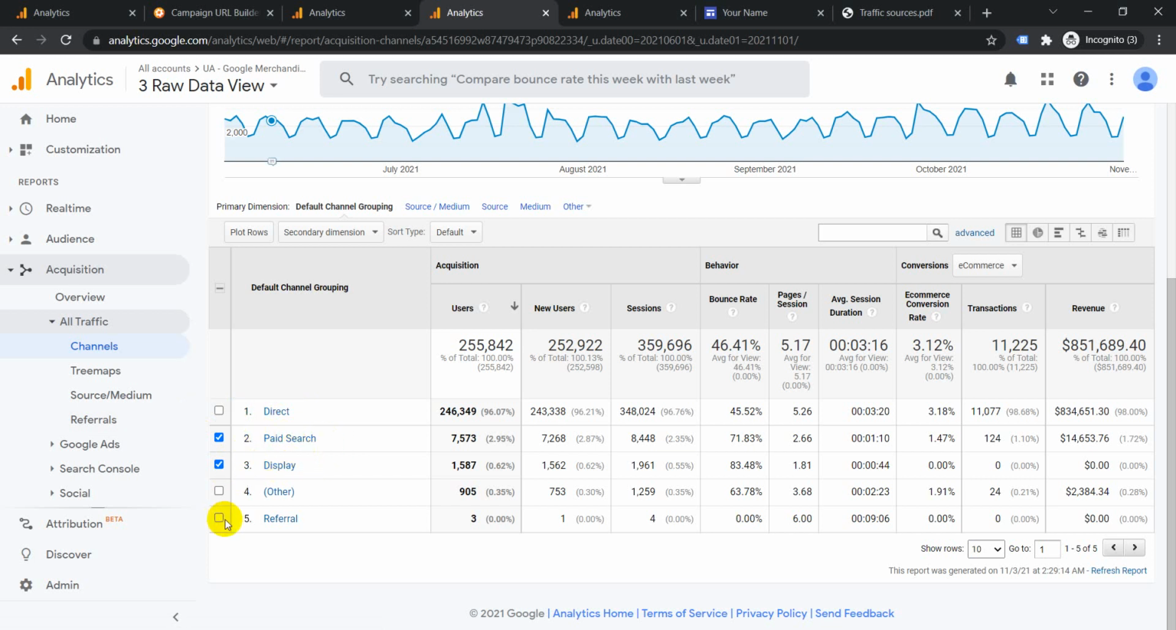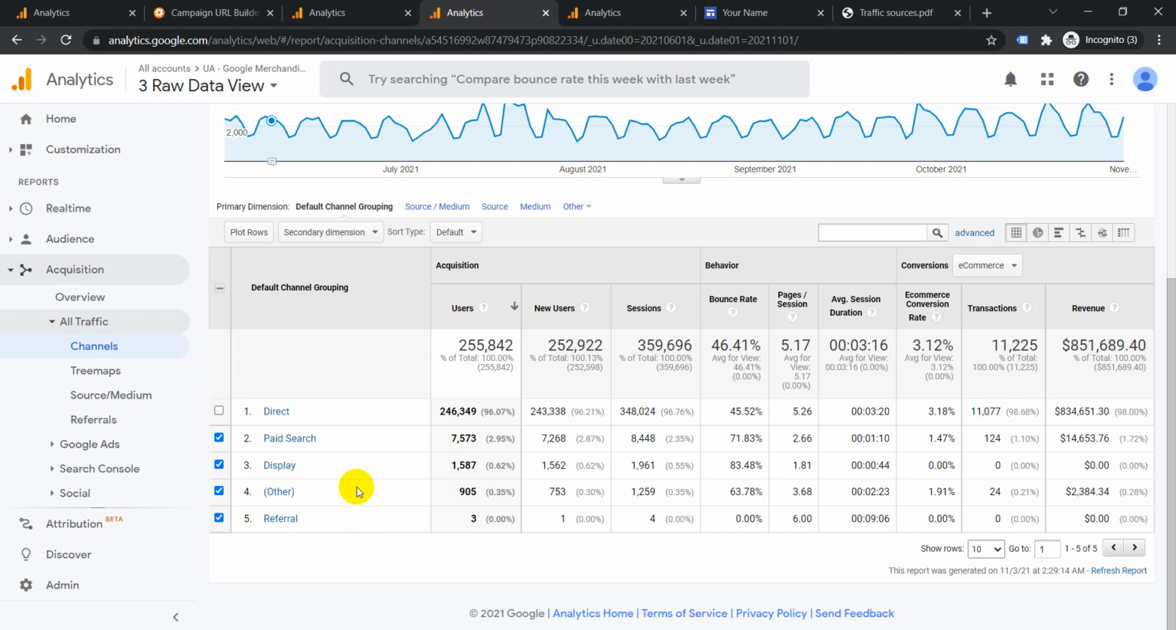Then we have another one which is referral. Referral is basically any traffic which comes from your referring websites such as blogs, directories, online articles, all that will fall under referral. Now we have another one which is other. In case Google Analytics is not able to identify where the traffic is coming from, then it will automatically put it under other. Then we have a couple more which are not mentioned here, such as organic.